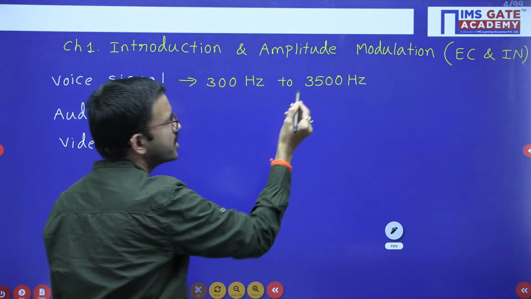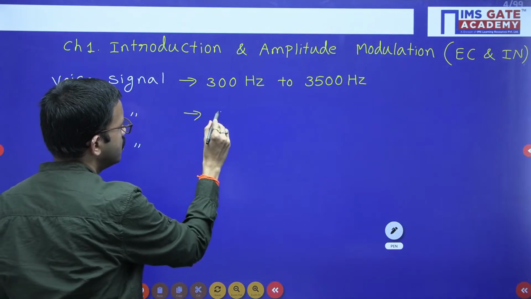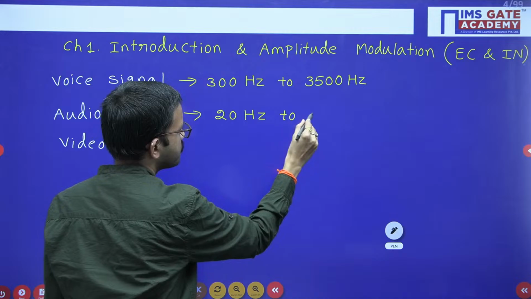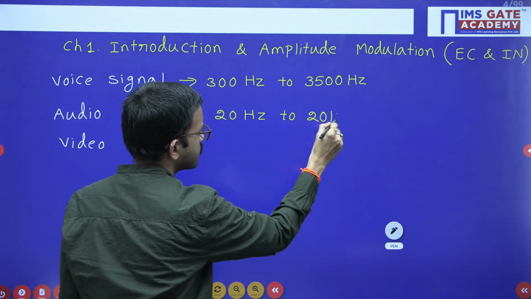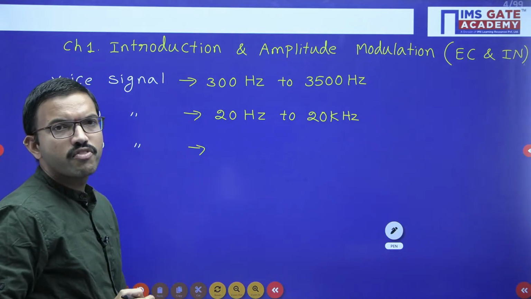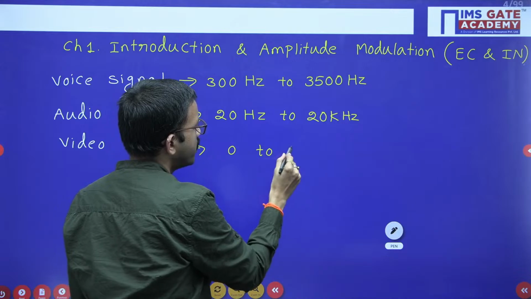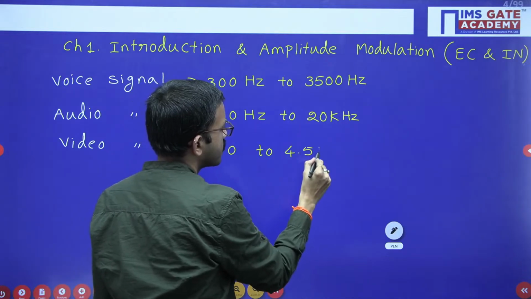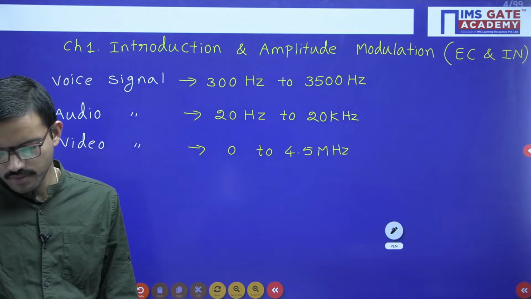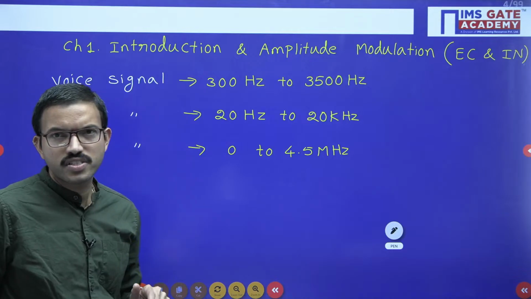3500 Hz, or you can write 3.5 kHz, both are same. Next, regarding audio signal, 20 Hz to 20 kHz. Coming to the video signal, the frequency range is 0 to 4.5 megahertz. So this is regarding signals, the operating frequency range.